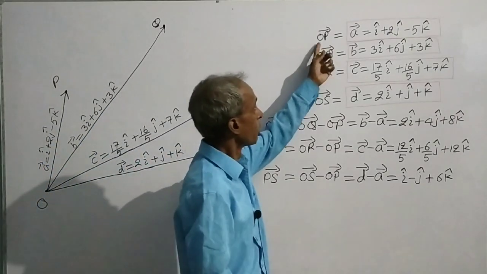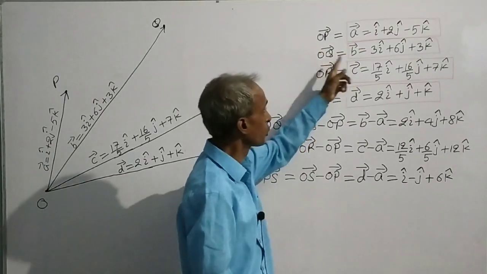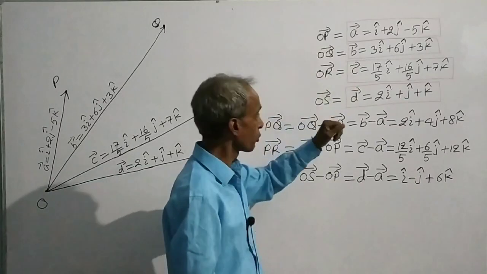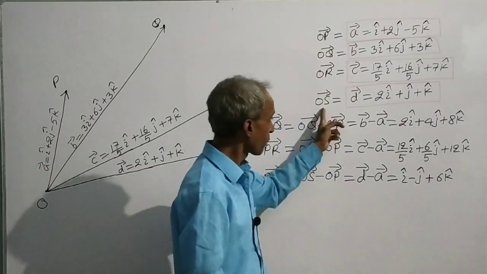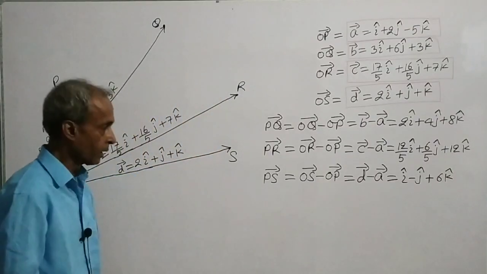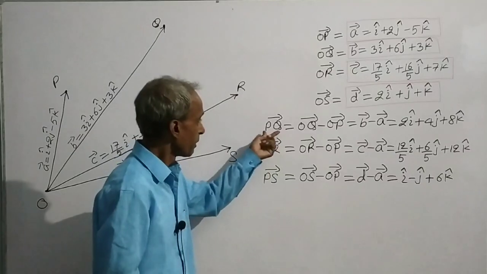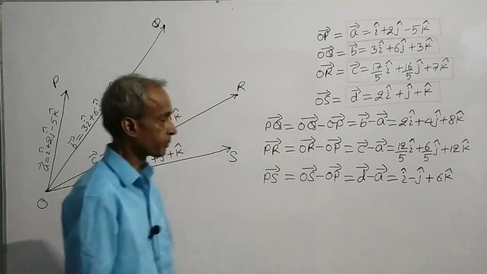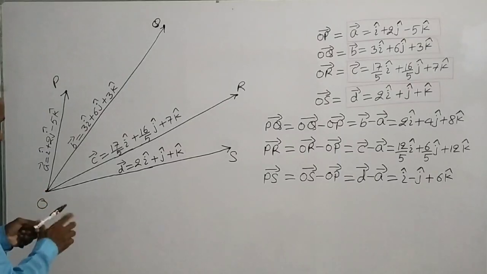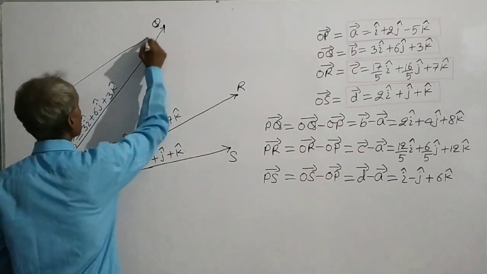That means vector OP is equal to vector A, vector OQ is equal to vector B, vector OR is equal to vector C and vector OS is equal to vector D. Now we will find vector PQ. Vector PQ means this vector PQ.